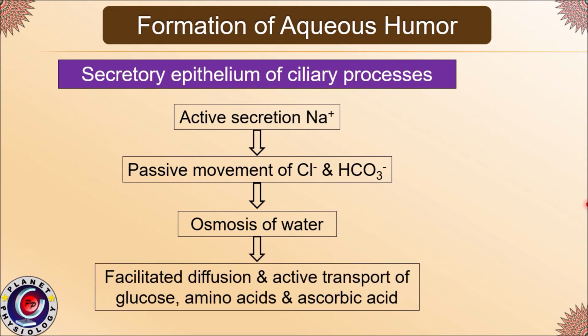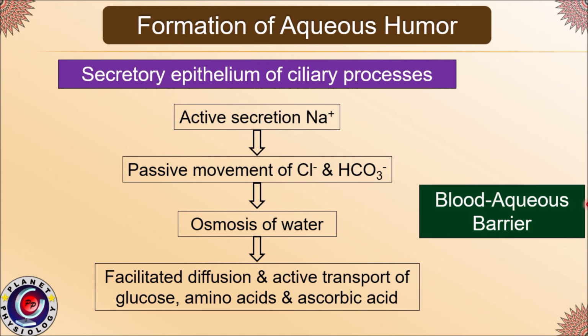Apart from these electrolytes and water, other substances like glucose, amino acids, and ascorbic acid enter the anterior chamber by processes like facilitated diffusion as well as active transport. Similar to your brain, the eye also has a barrier between the aqueous humor and blood so that proteins will not enter into the aqueous humor, and it is absolutely essential to prevent diffraction of light rays. So this barrier is called the blood aqueous barrier.